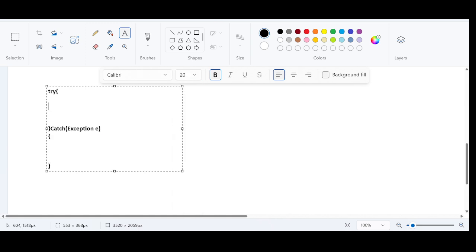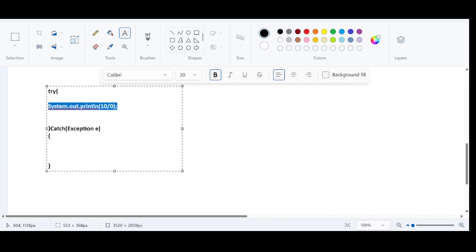So we have a try block and we have a catch block. What Java says is, whenever you feel that a particular code is possibly going to throw an exception, if there are any chances that a particular code is going to throw an exception, please declare that code in the try block. So, System.out.println. So this is the code